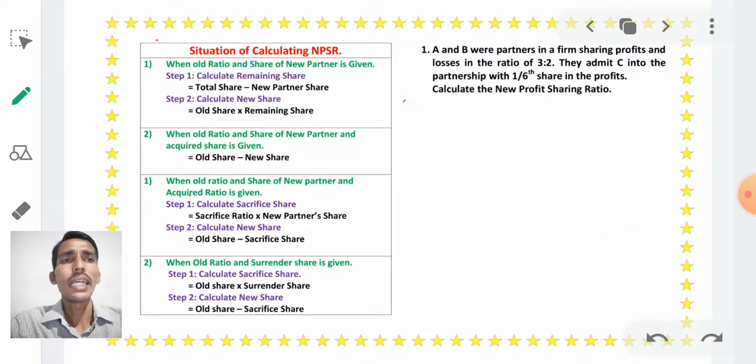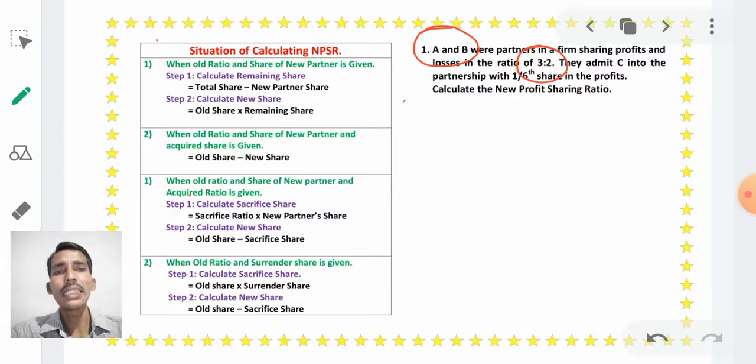What is it saying? A and B were partners in a firm sharing profits and losses in the ratio of 3:2. Who are the partners? A and B, and they were sharing profits and losses in the ratio of 3:2. Means the old ratio of old partners, the old ratio of A and B, is given.